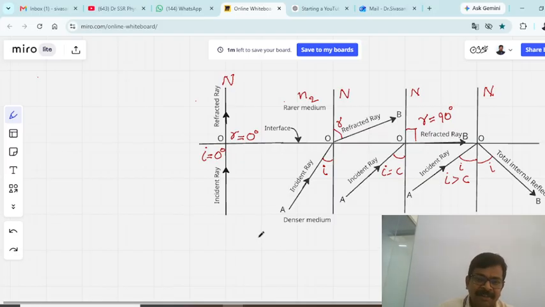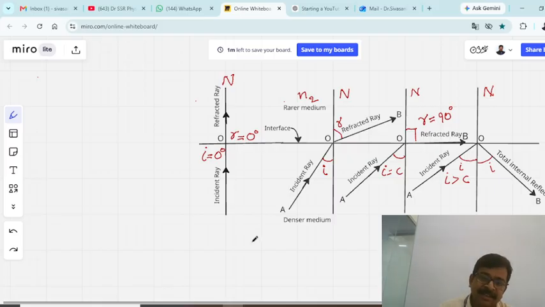Total internal reflection of light is a very important phenomenon and has several applications today. We are using total internal reflection in fiber optic communication, wherein the information is supplied in the form of light to the optical fiber, and this light travels through multiple total internal reflections, reaching the other end, and thereby we collect the information. It is also used in medical endoscopy.